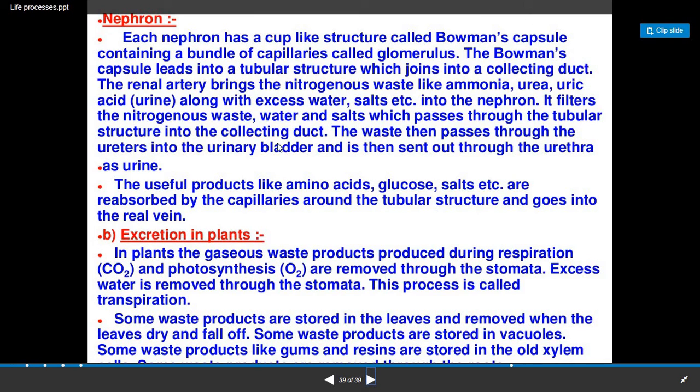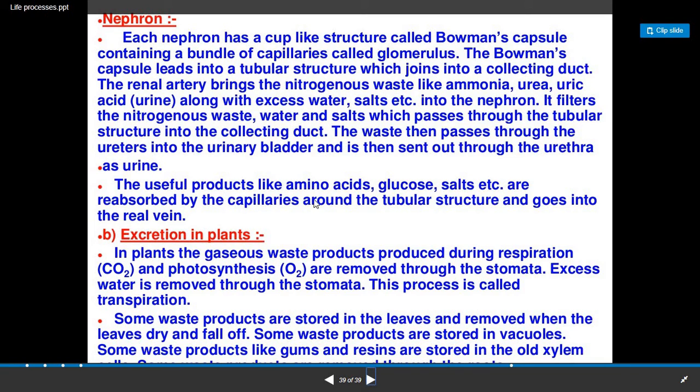It filters the nitrogenous waste, water and salts, which pass through the tubular structure into the collecting duct. The waste then passes through the ureters into the urinary bladder and is then sent out through the urethra as urine. So this is how urine flows out from the body.